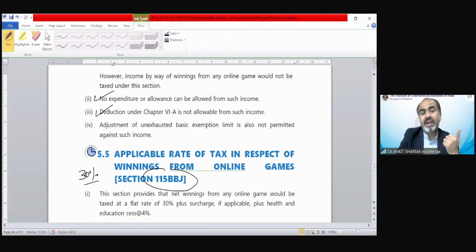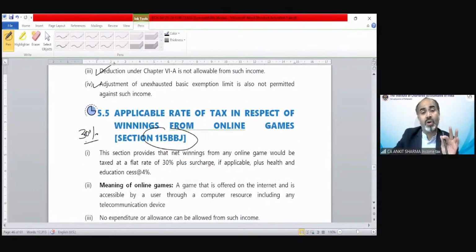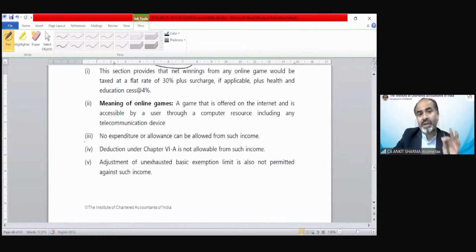You cannot claim any deductions. You cannot use the basic exemption limit against casual income. You can claim the rebate from the tax on casual income, but you cannot claim any expenditure, deduction, set off, carry forward, or basic exemption limit. These kinds of benefits are not available on any casual income, whether it is from an online game or from a lottery, etc.